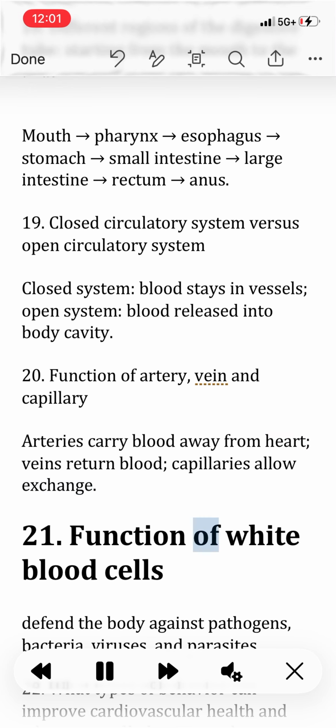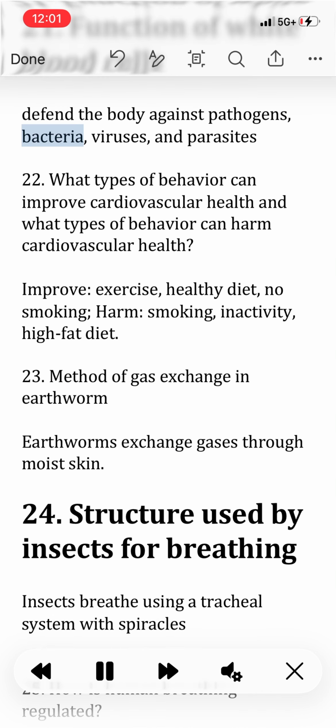21. Function of white blood cells. Defend the body against pathogens, bacteria, viruses, and parasites. 22. What types of behavior can improve cardiovascular health and what types of behavior can harm cardiovascular health? Improve: exercise, healthy diet, no smoking. Harm: smoking, inactivity, high-fat diet.